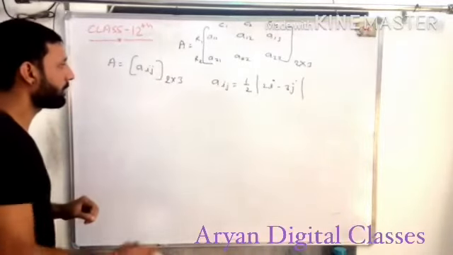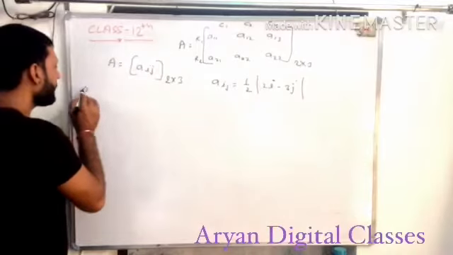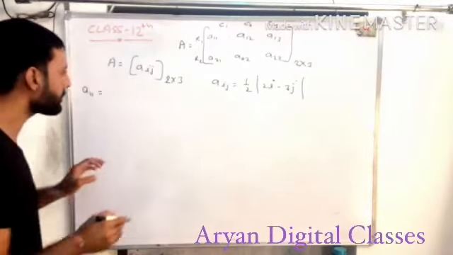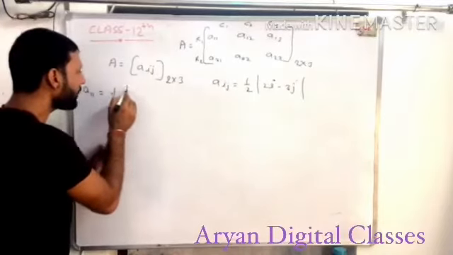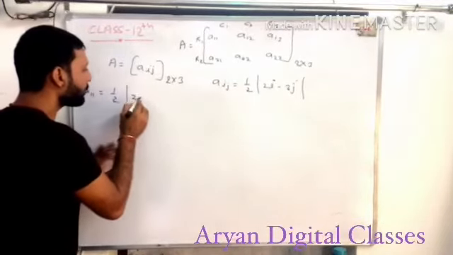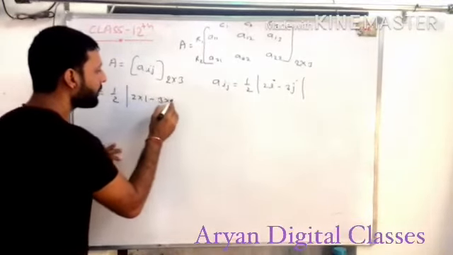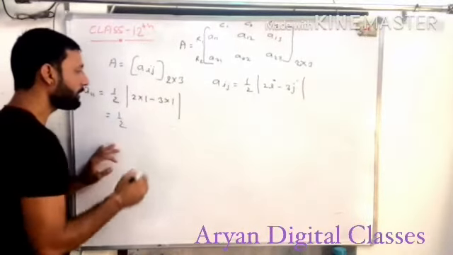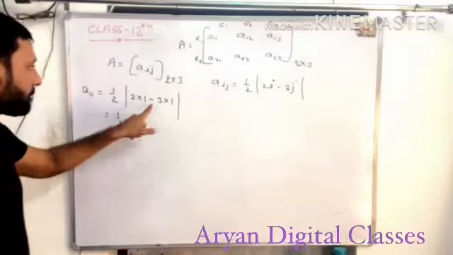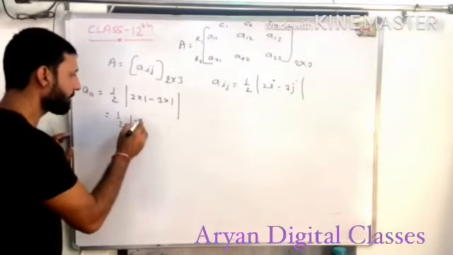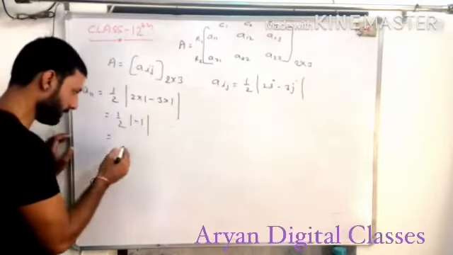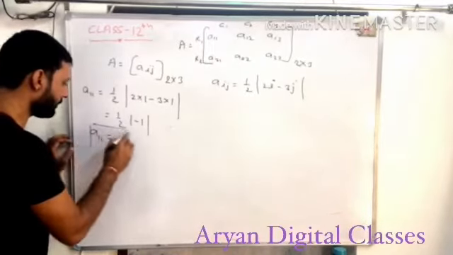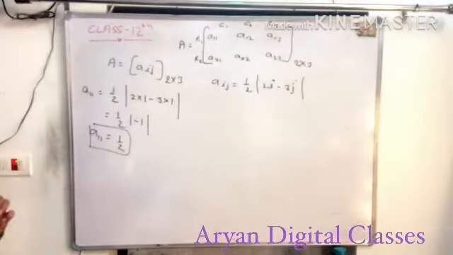Now we have to solve. We know that if we find A11, it means i is equal to 1 and j is also equal to 1. So 1 by 2 modulus of 2 into 1 minus 3 into 1 is equal to 1 by 2 modulus of minus 1. The value is minus 1 and the minus will change to plus 1. So A11 is equal to 1 upon 2.